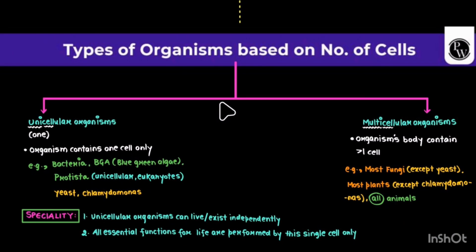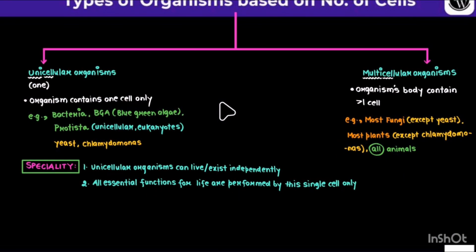Types of organisms based on the number of cells: unicellular organisms and multicellular organisms. Unicellular means the organism contains only one cell, and multicellular means the organism's body contains more than one cell, right? Examples of unicellular are bacteria, blue green algae, protista, yeast, and chlamydomonas. Multicellular examples are most fungi except yeast, most plants except chlamydomonas, and all animals. The speciality is that unicellular organisms can exist independently, and all the basic functions of life are performed by the single cell only, right?